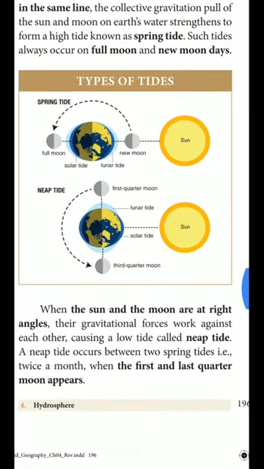When the sun and the moon are at right angles, their gravitational forces work against each other, causing a low tide called neap tide. A neap tide occurs between two spring tides, that is twice a month, when the first and the last quarter of the moons appear. So there is another question also, Roman number 6, question number 1.